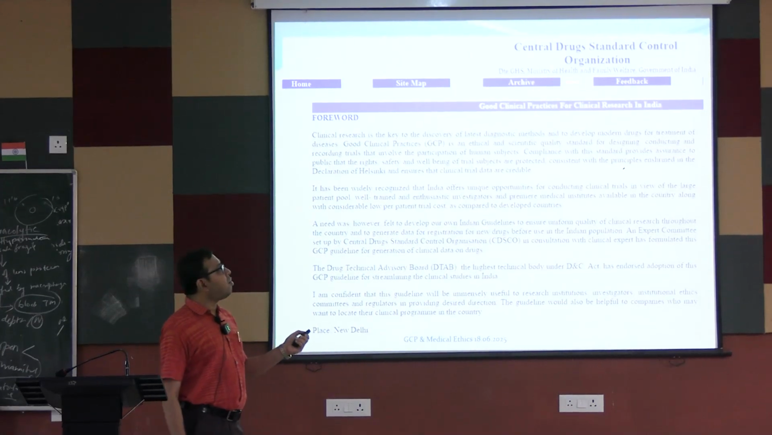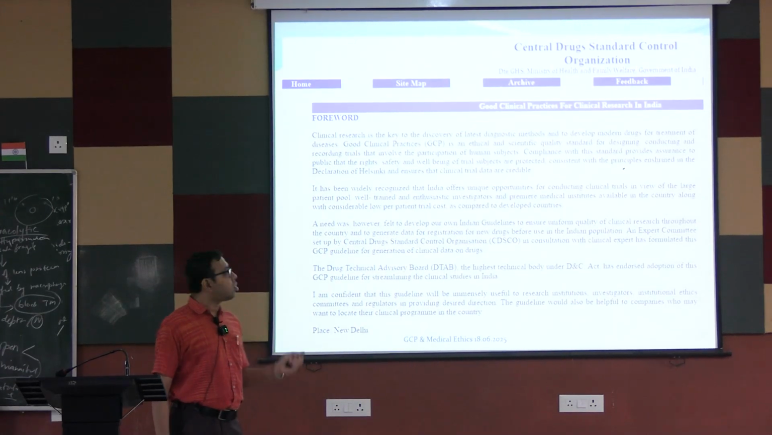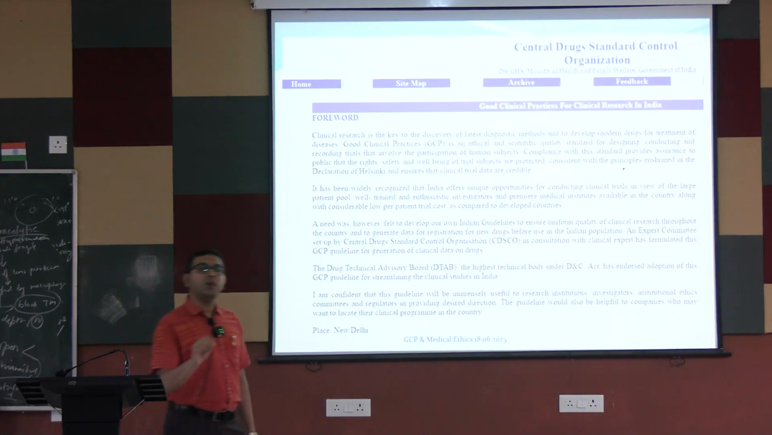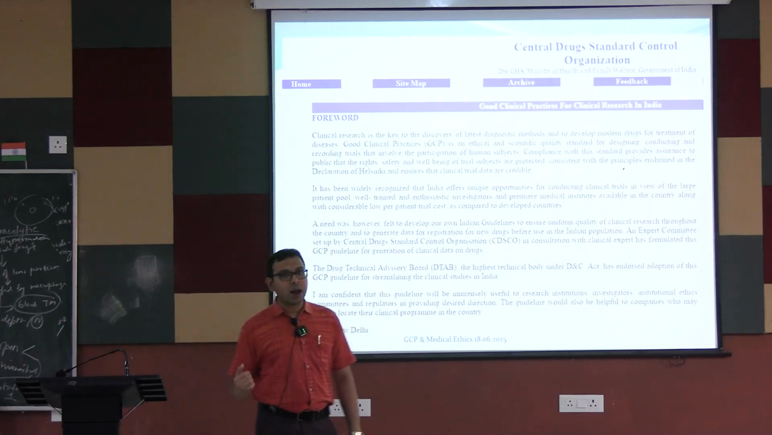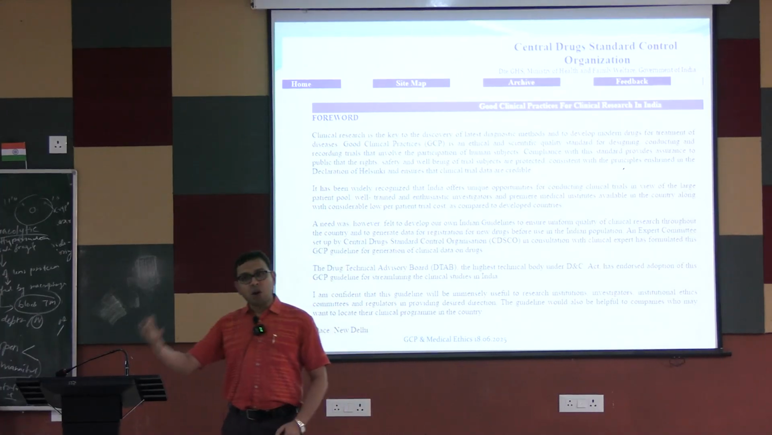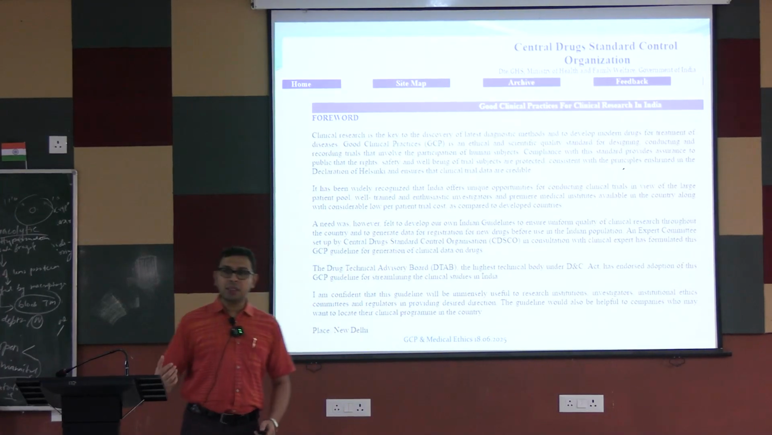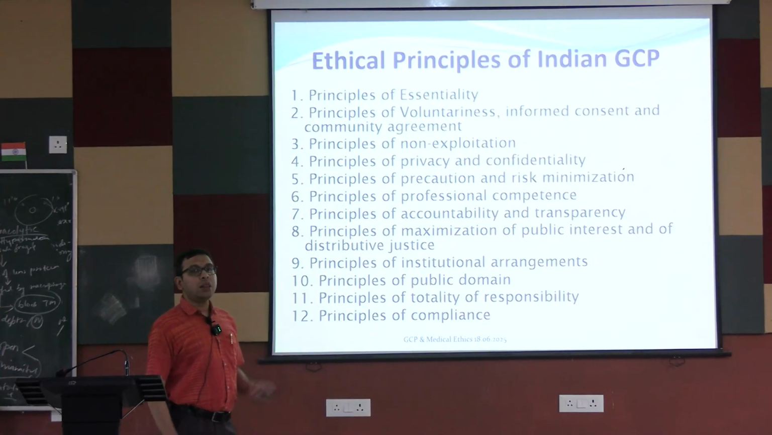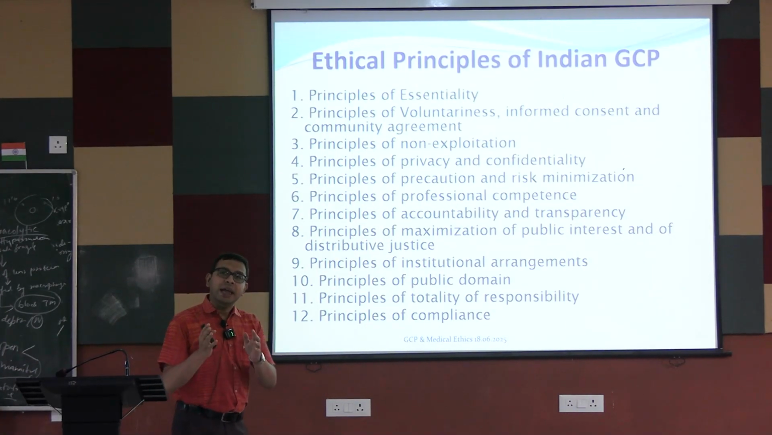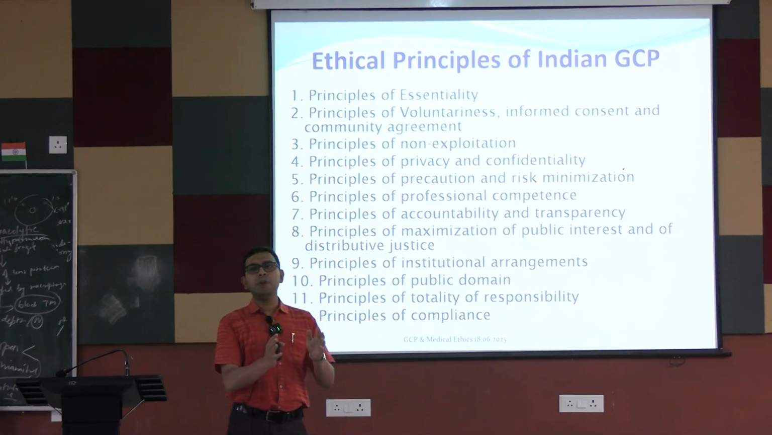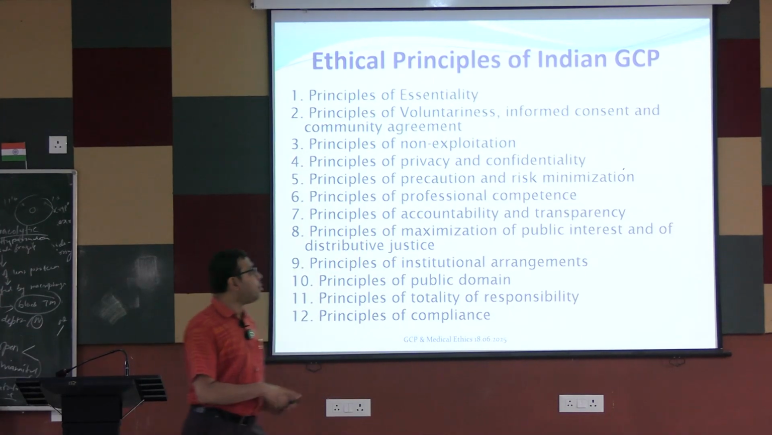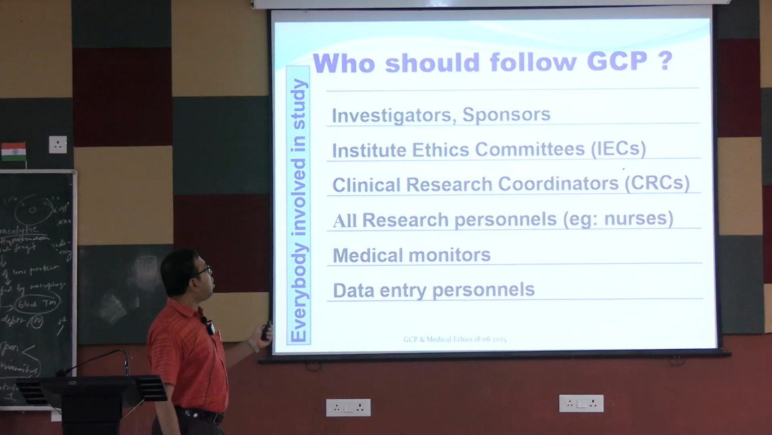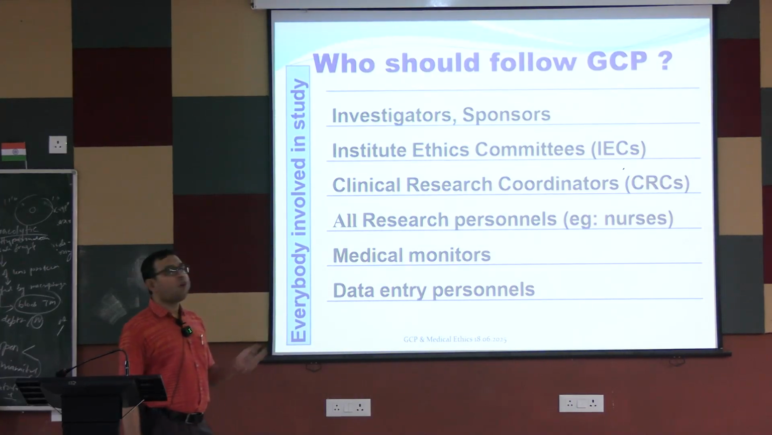So this is our Central Drugs Standard Control Organization website, CDSCO, which is the drug licensing authority in our country. This ultimately follows the ICH GCP guidelines to perform the different types of clinical trials. The ethical principles of the Indian GCP are in line with the ICH GCP, more or less the same thing. So ultimately, lastly, who should follow GCP?